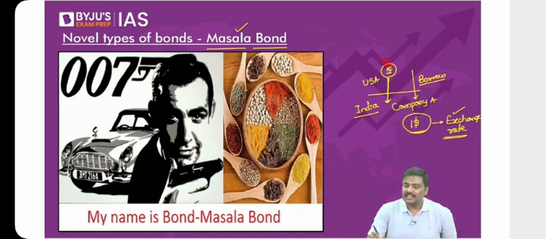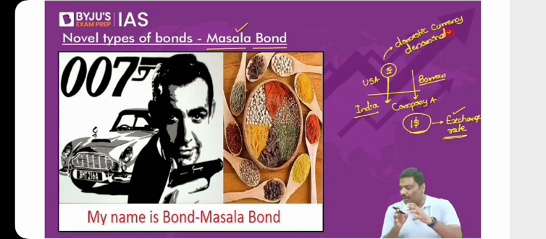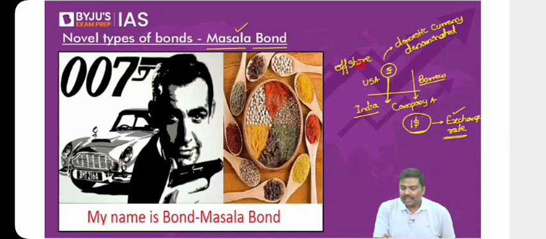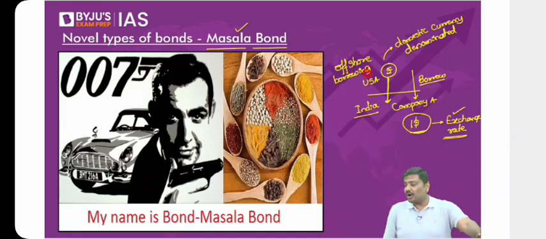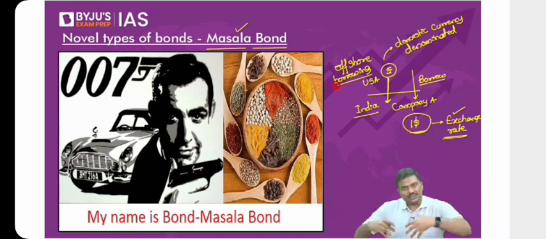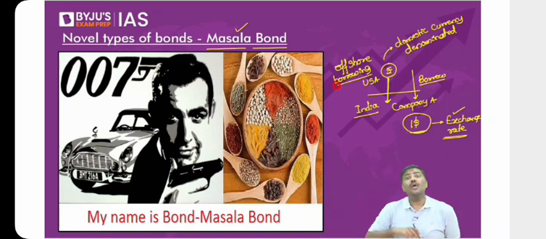Now, please understand this. Can I call this borrowing domestic currency denominated? What is the meaning of domestic currency denominated? I'm borrowing in terms of my domestic currency. Point number two, can I call this offshore borrowing? What do you mean by offshore? From the Indian perspective, imagine you're in India. If you borrow within the domestic market, that is domestic borrowing. When you go outside India, borrow from USA, borrow from UK, I'll call this offshore. Offshore means outside India.